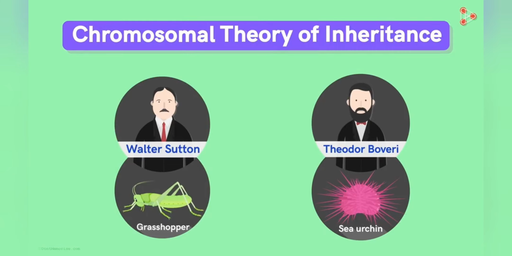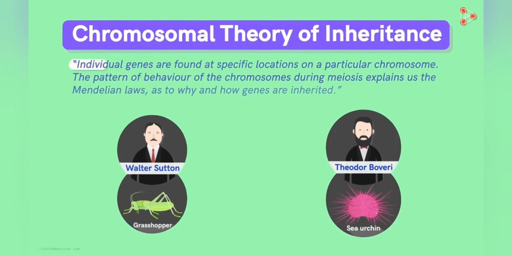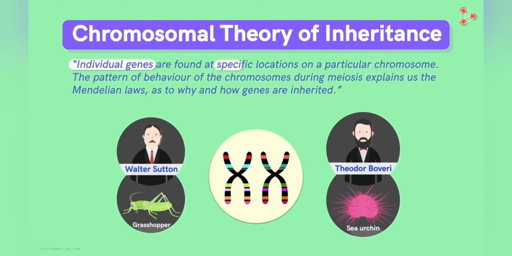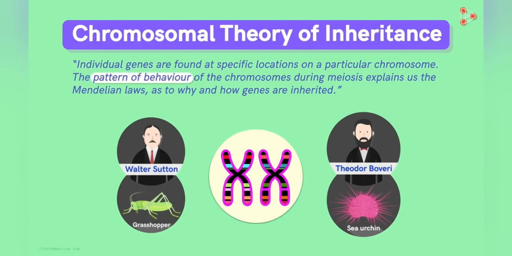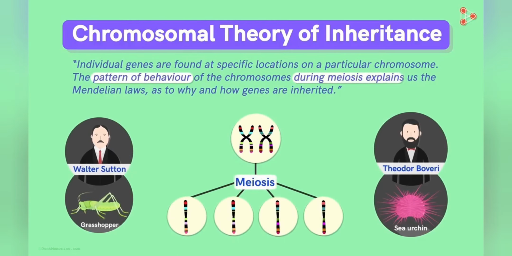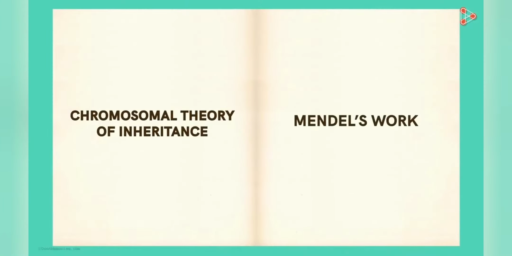The theory, in simple words, stated that individual genes are found at specific locations on a particular chromosome. Also, the pattern of behavior of the chromosomes during meiosis explains the Mendelian laws, as to why and how the genes are inherited. The theory, and thus the laws of genetics, can be explained well with the help of exactly 3 points or observations.